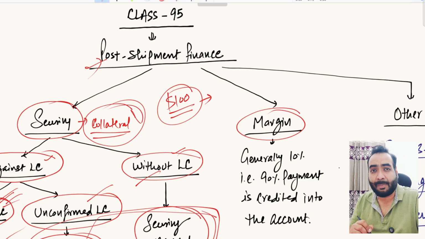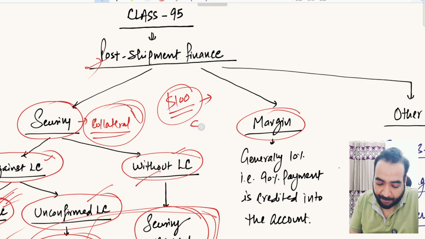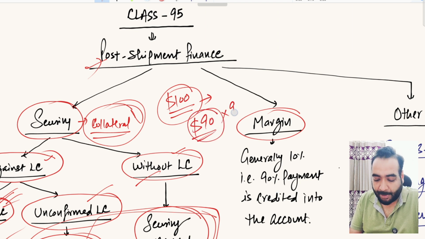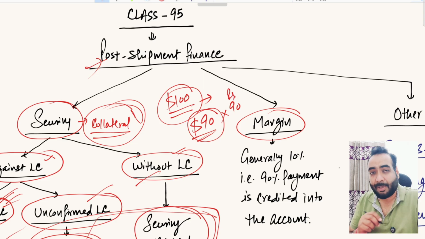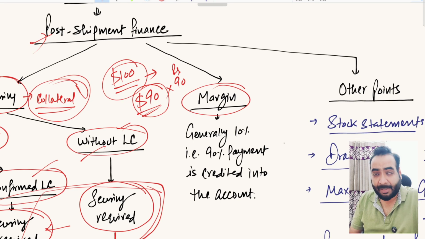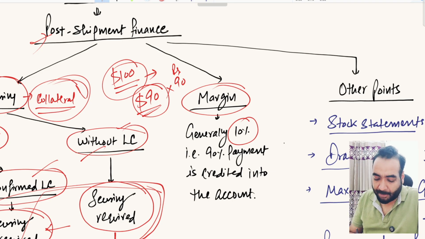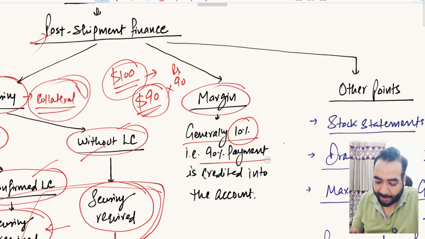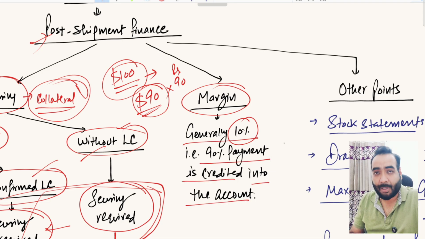Suppose your margin percentage is 10%, then the bank will only give you $90 in your account, converted into Indian rupees of course. So the promoter margin requirement is always there here. It varies from 10 to 25%, and generally it is in the 15% range. If the margin is 10%, then 90% of the amount is credited into your account as a loan by the bankers.